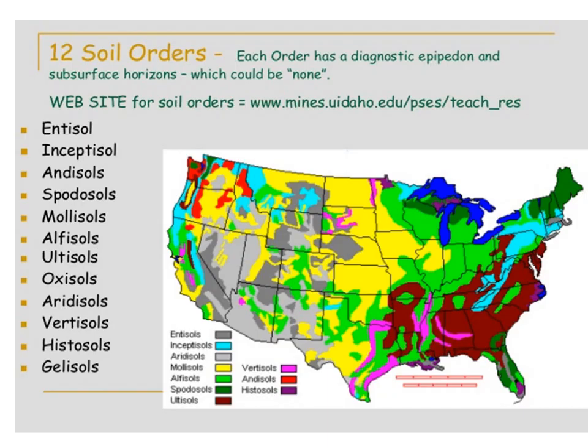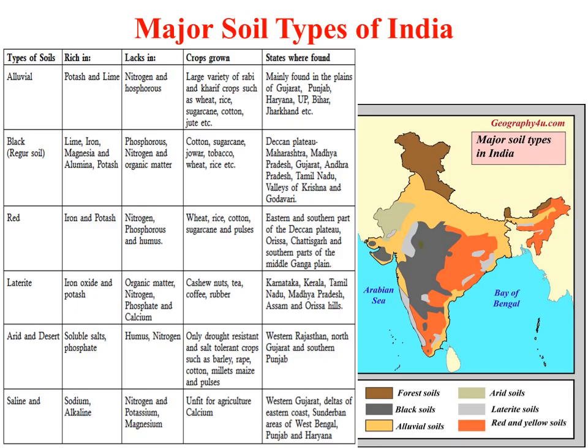It occupies 16% of the earth's surface. This is the distribution of different soil types over the world. Different colors represent its distribution in different zones, like mollisols are represented by this yellow color, then this gray color is for inceptisols, and this maroon color is for oxisols. So these are the different types of distribution of soil.